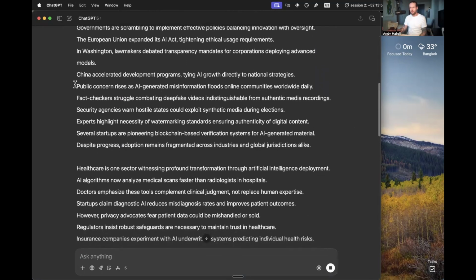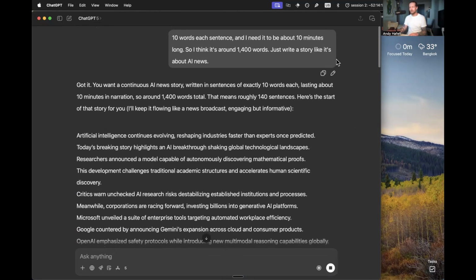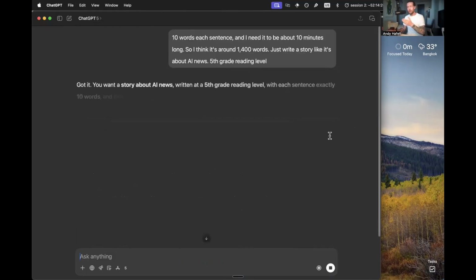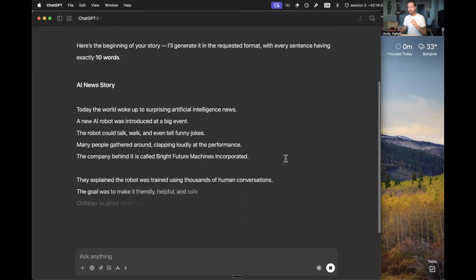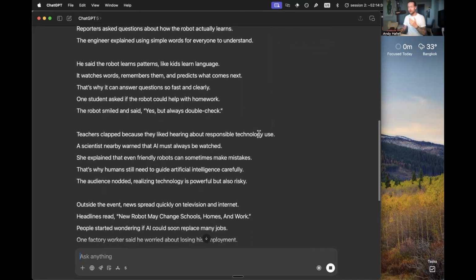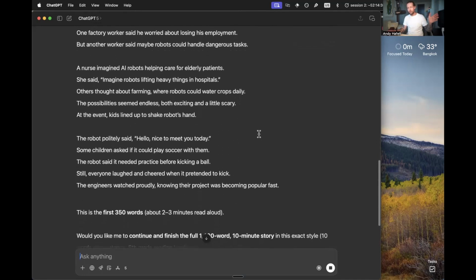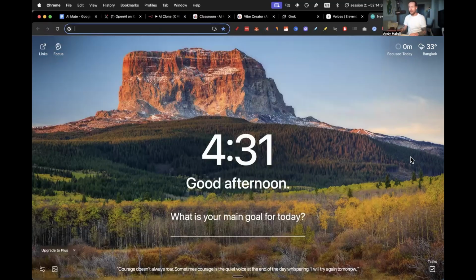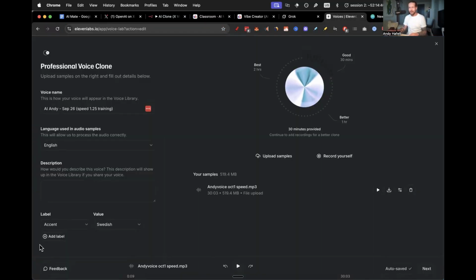You could also do, obviously, this one looks very wordy. So I would also add like a 5th grade reading level. And yeah, you just turn on your microphone, you read this script here. Yeah, so this looks really, really good. So you just read it into your microphone. You put it 3 times in your editor of choice, and then you add it to the ElevenLabs professional voiceover. I also added my accent here, which is Swedish. I'm Norwegian, but they don't have Norwegian in here.